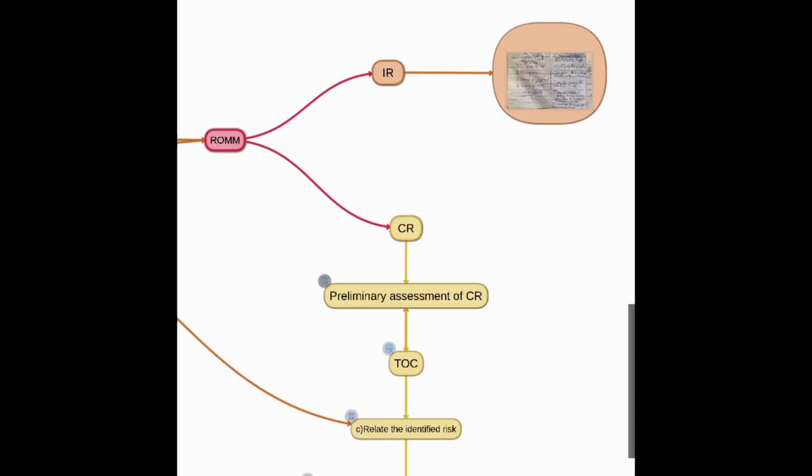Then we need to obtain understanding of IR and internal control, because the auditor does a combined assessment of IR and CR. First we will understand the inherent risk and how management has responded to it with internal control. So we need to obtain understanding of IR and internal control.